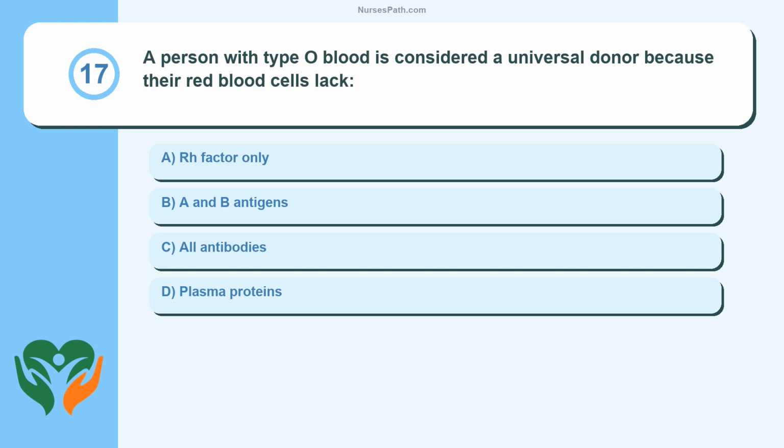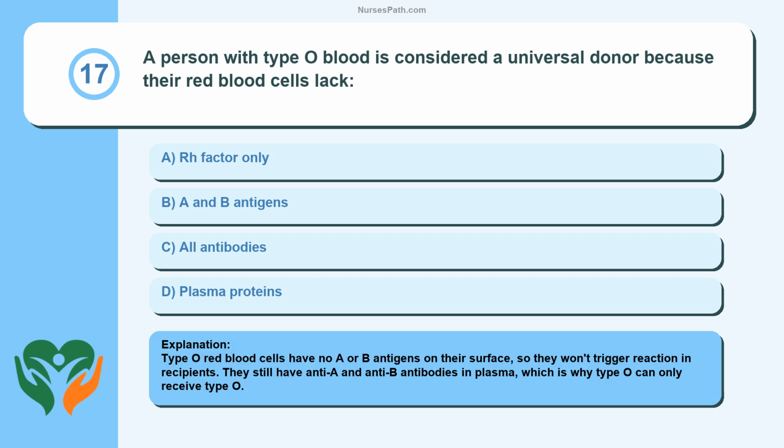Question 17. A person with type O blood is considered a universal donor because their red blood cells lack: Rh factor only, A and B antigens, all antibodies, plasma proteins. Type O red blood cells have no A or B antigens on their surface, so they won't trigger a reaction in recipients. They still have anti-A and anti-B antibodies in plasma, which is why type O can only receive type O.